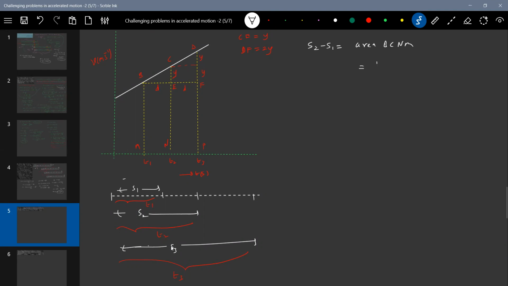Area of triangle plus area of this particular region, area BENM. Area of triangle plus area of rectangle. This is S2 minus S1. Similarly, S3 minus S2 should be equal to area of triangle plus rectangle, area EFPN.